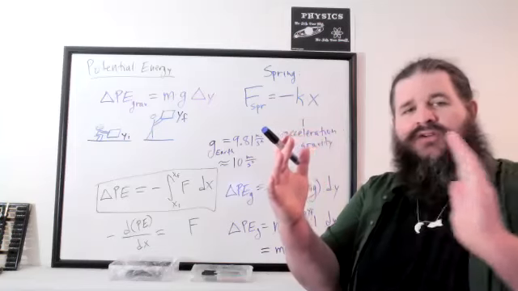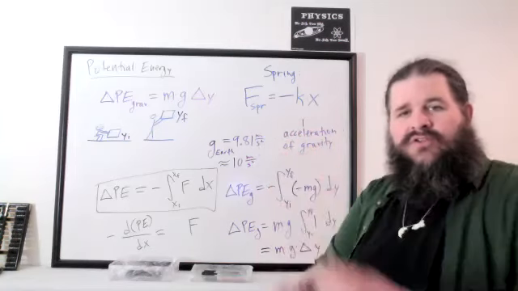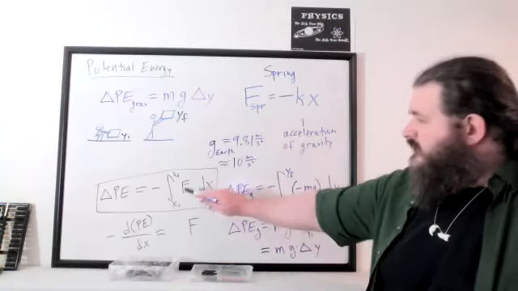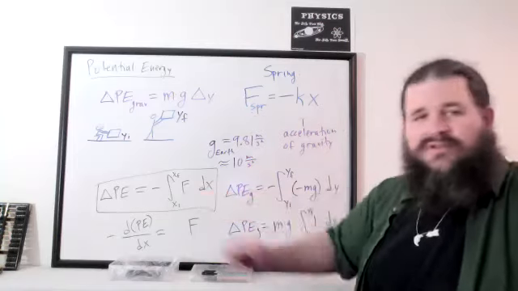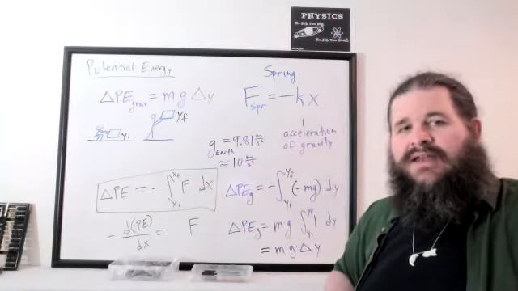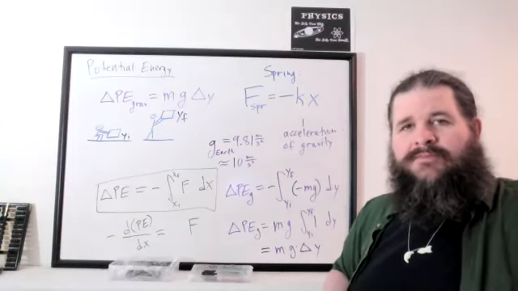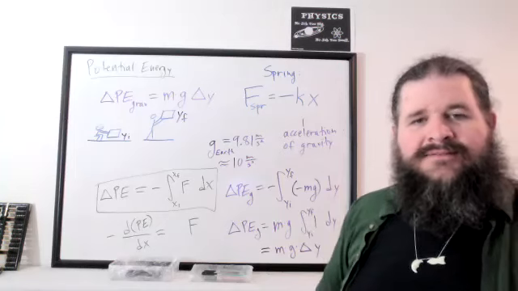If you stretch the spring to your right, you get a force to the left. If you compress the spring to your left, you get a force to the right. So try running through the same integral using this as the force and see what you get for potential energy of a spring. See if that integral result matches up with the formula they give you. Any other questions on that?